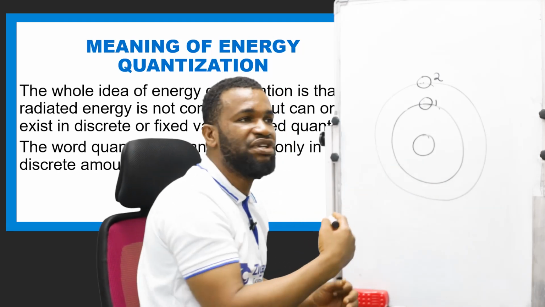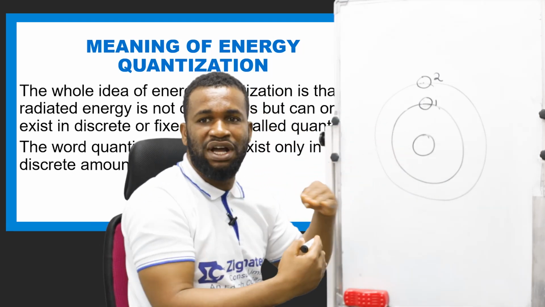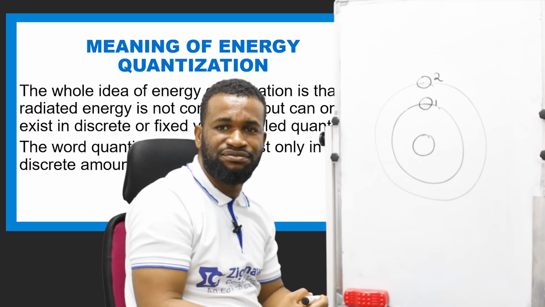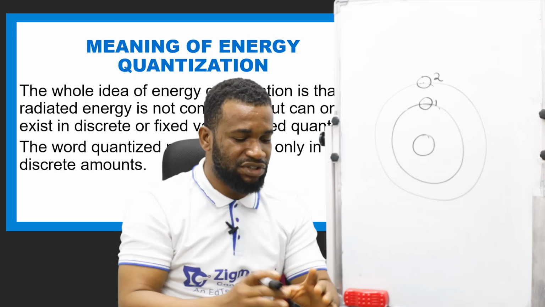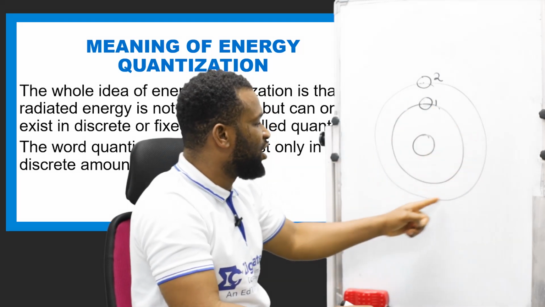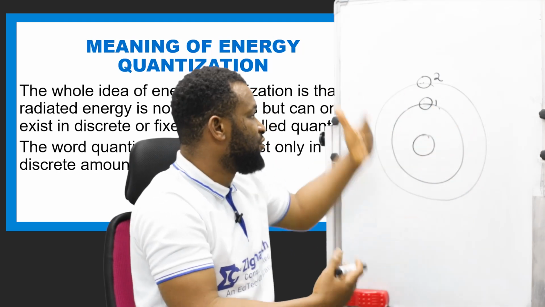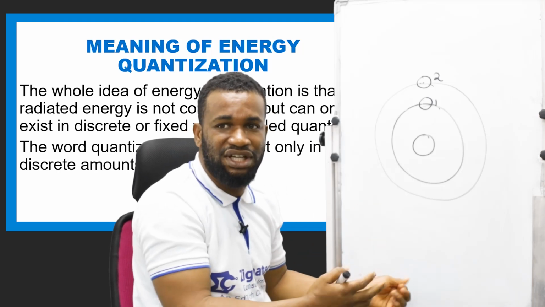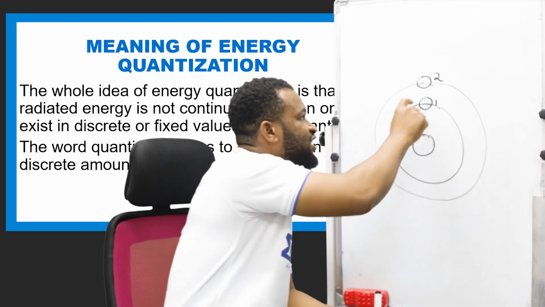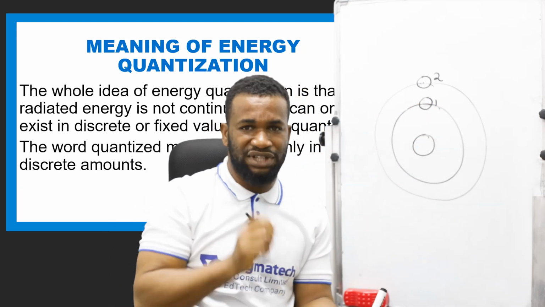However, there could be a transition from one energy level to the other. So that is what we mean by fixed or discrete levels. Each of these shells can be called 1, 2, 3, or K, L, N, and all the rest of them. So that is what quantization is. The energy at this level is unique to that level.